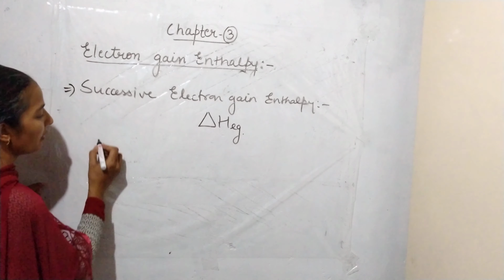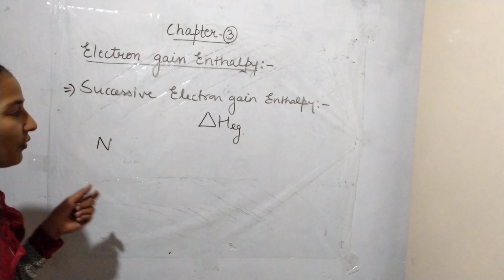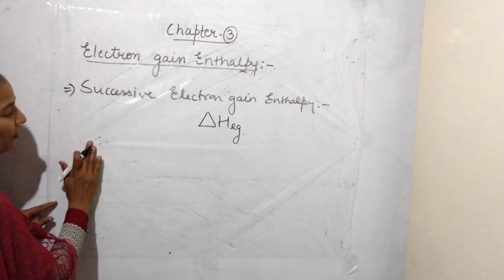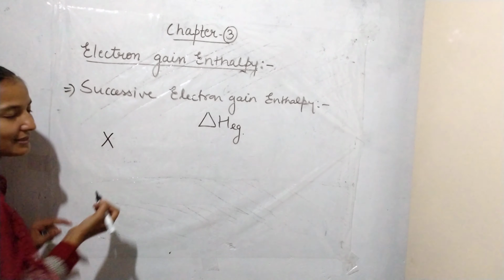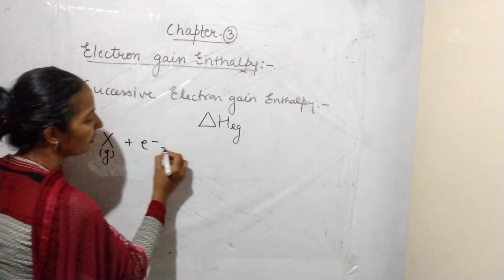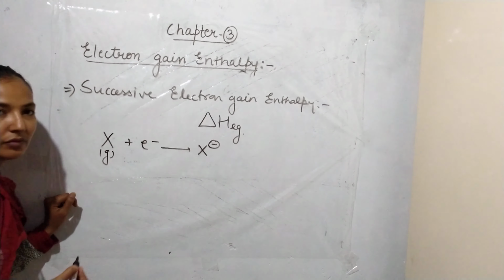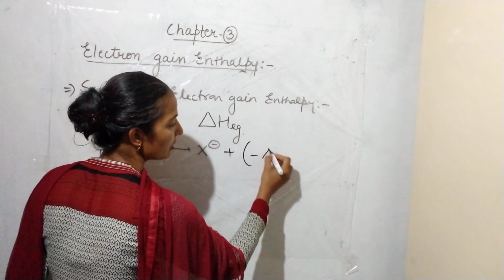Suppose there is an atom, nitrogen. We are taking the example of nitrogen, or you can take any of the elements. Suppose X is an element. If we are adding an electron, then X negative, the monovalent anion, will be formed, and a large amount of energy is released.